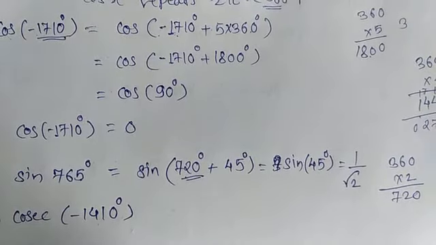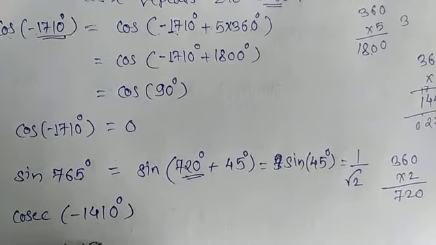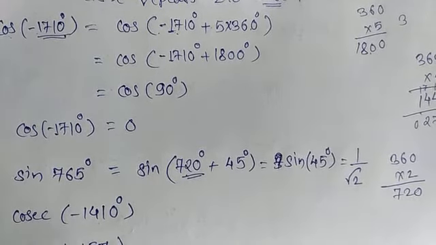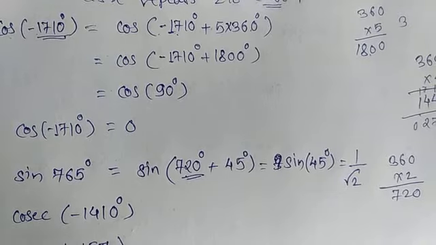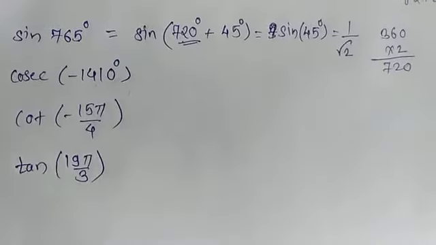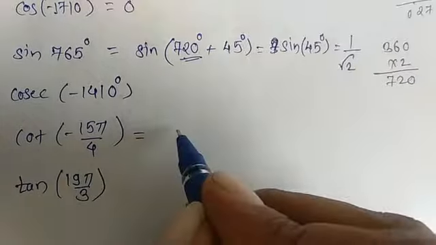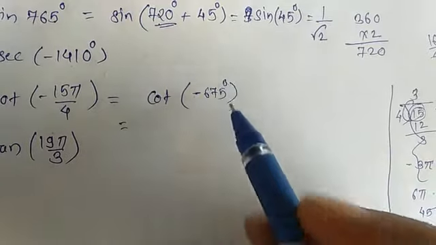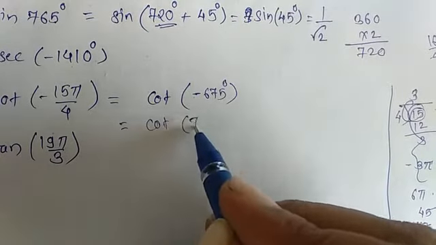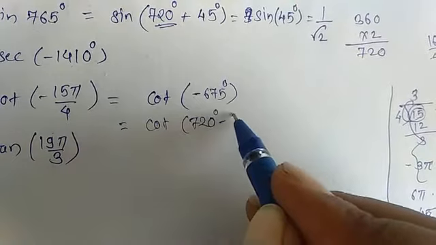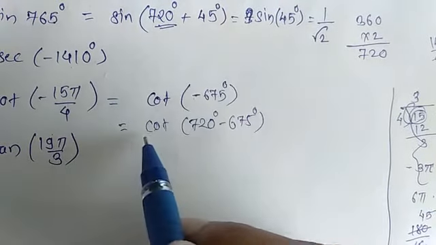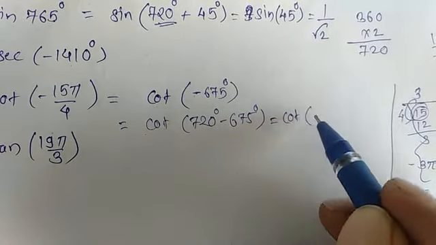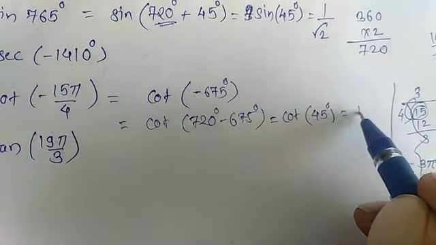Okay, next you have to find cot of minus 15 pi upon 4. These are some examples for homework. Next, tan of 19 pi upon 3. I will solve the cot one. Cot of minus 675 degree can be written as cot of 720 degree minus 675 degree, because it repeats at an interval of pi. So here we take cot 45 degree, and cot 45 is 1.